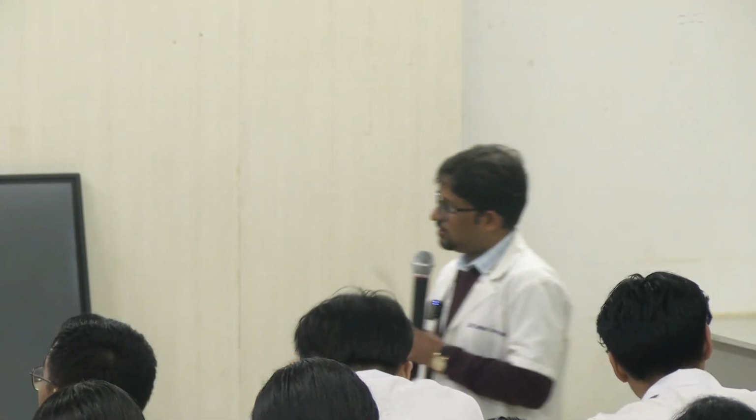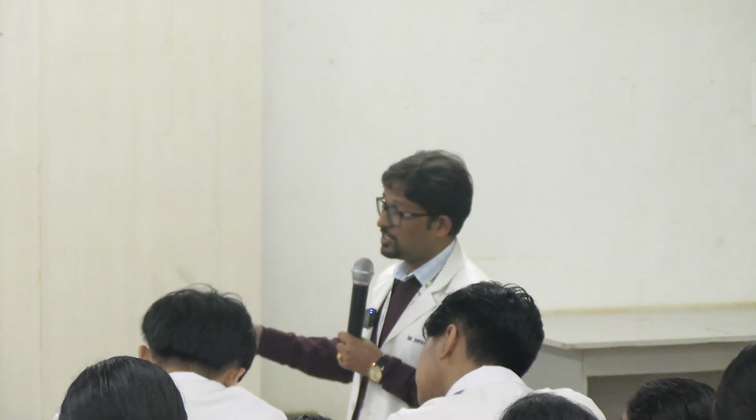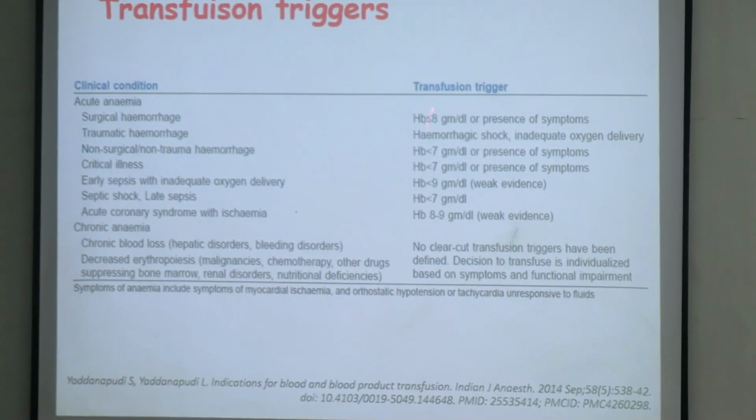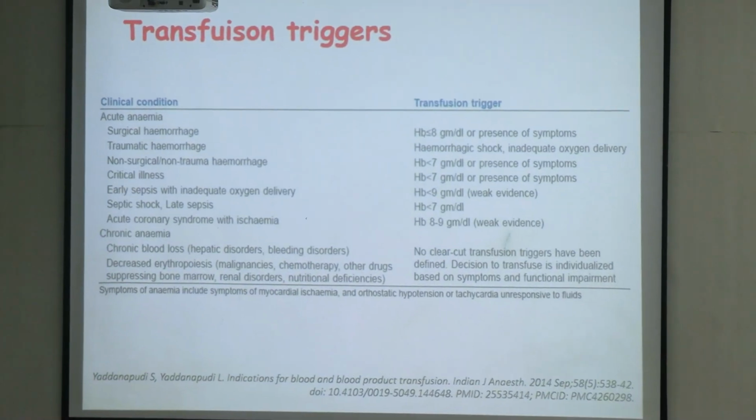Now this is a chart which shows the accepted transfusion triggers. This is a concept which tells us that below this point you have to consider transfusion. So it's around, you can see, 7 to 8 mostly.